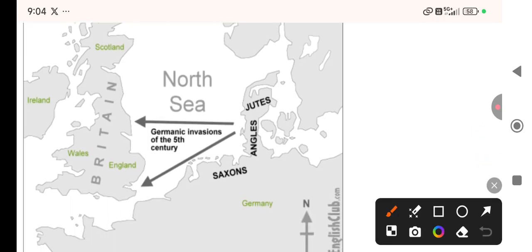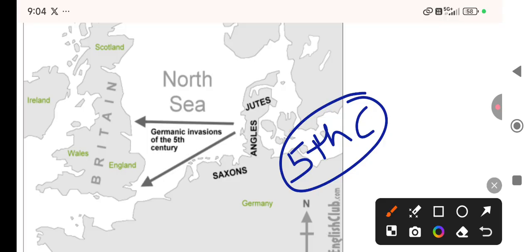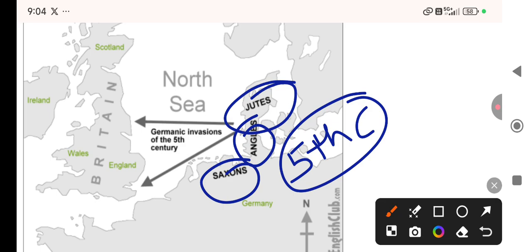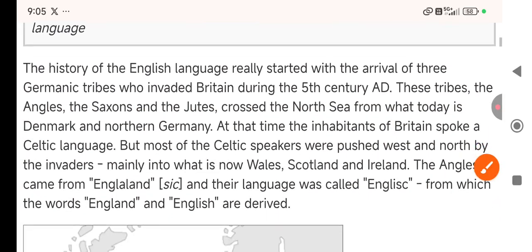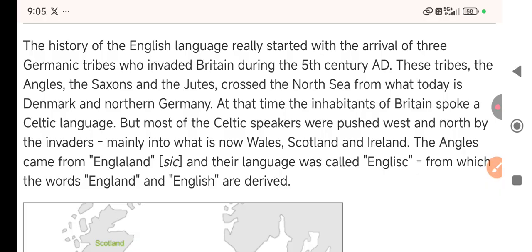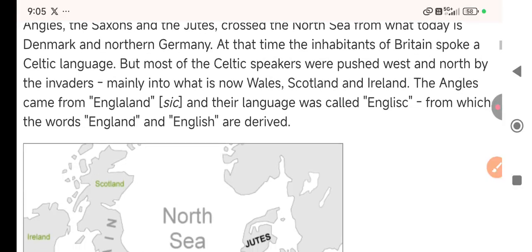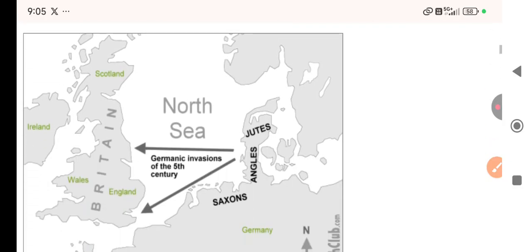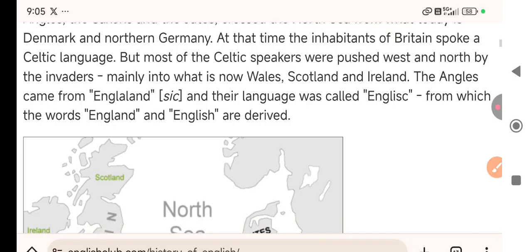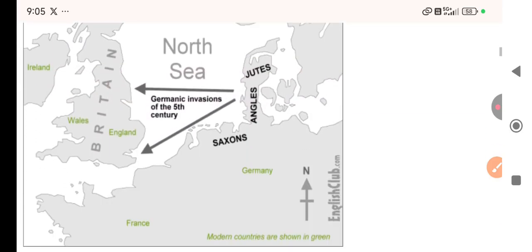What happened? History says that in the 5th century, Angles, Saxons, Jutes, three tribes, the Angles, the Saxons, the Jutes, the Anglo-Saxons, in the 5th century AD, came from the North Sea, from Denmark and northern Germany.